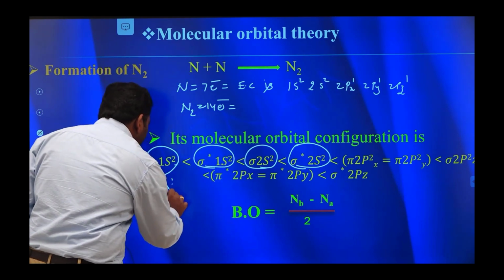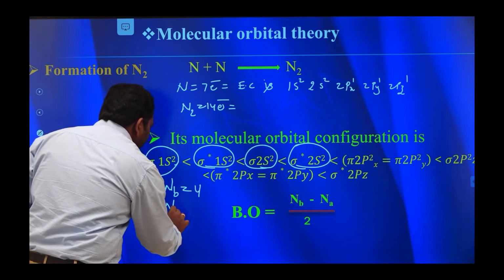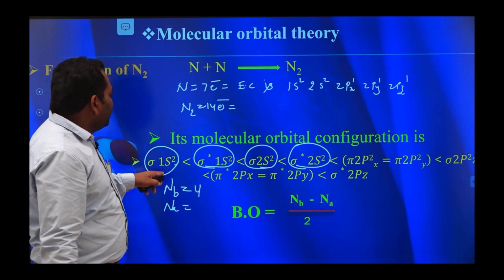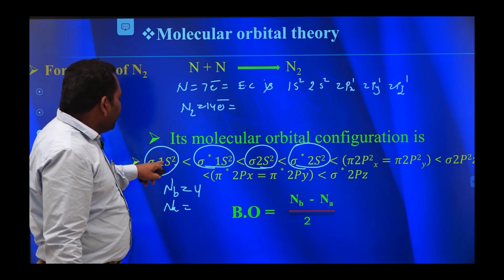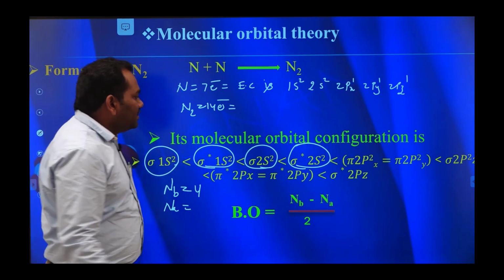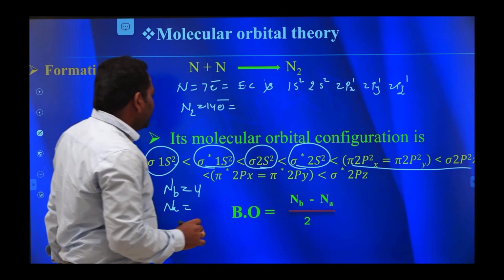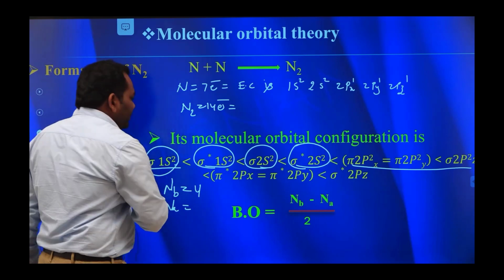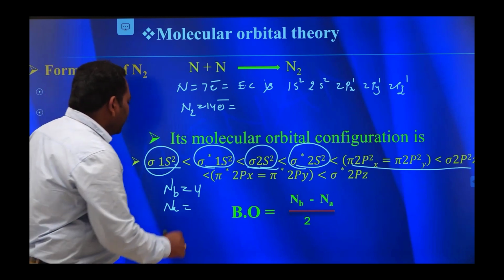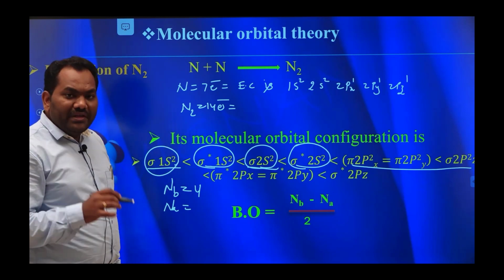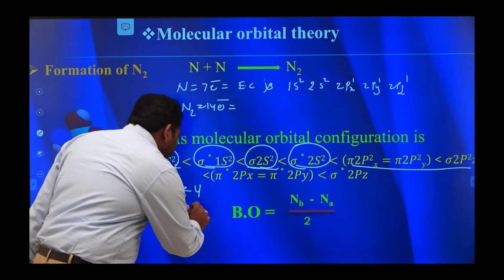Nb, the bonding electrons, are the electrons entered into molecular orbitals without star. So there are 5 bonding orbitals. This is bonding, this is bonding, and the 3 also bonding. So totally we have 5 bonding orbitals, and these 5 bonding orbitals are filled by 10 electrons.